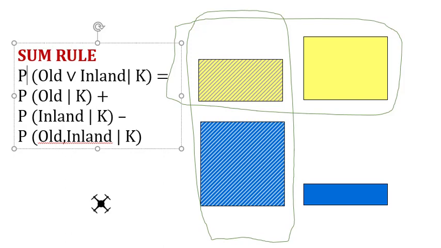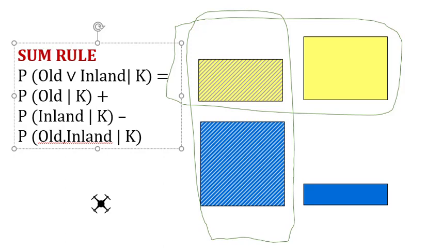So basically the sum rule has to do with what we call a disjoint probability. Joint probability is when we use and, disjoint when we use or.